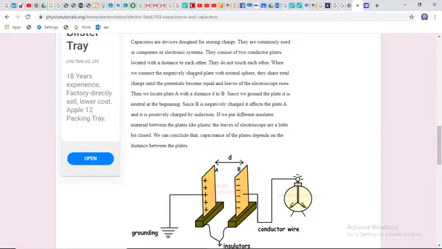When they connect the negatively charged plate, they share the total charge until the potentials become equal and the leaves of the electroscope rise. Then we locate plate A at a distance D from B. Since we ground the plate, it is neutral at the beginning.